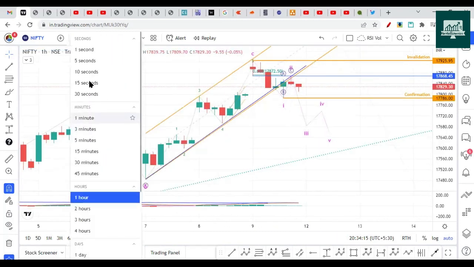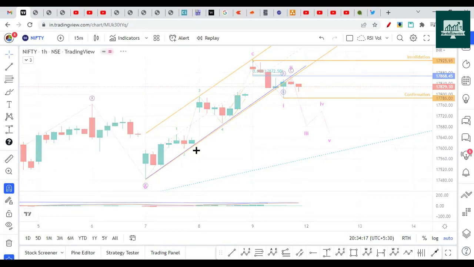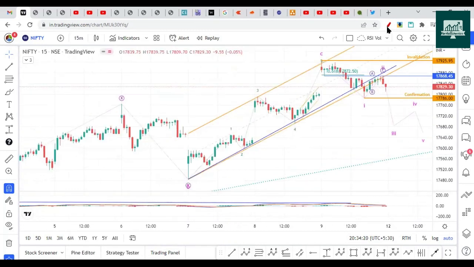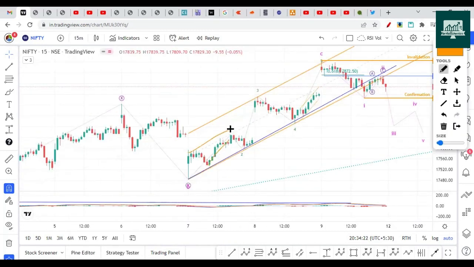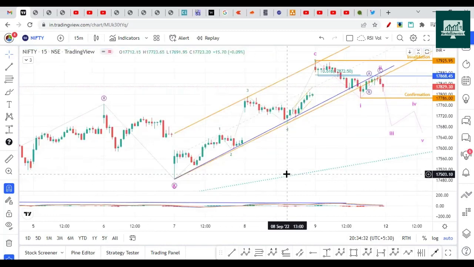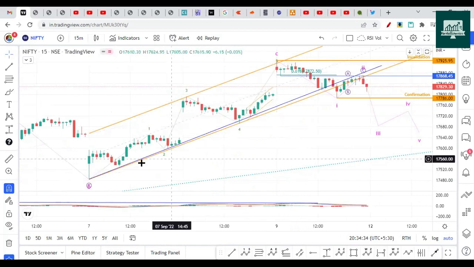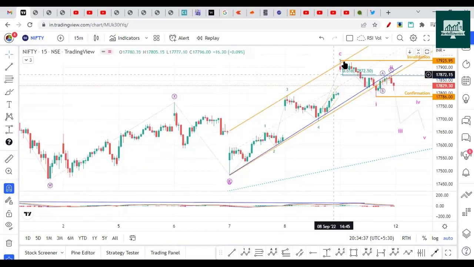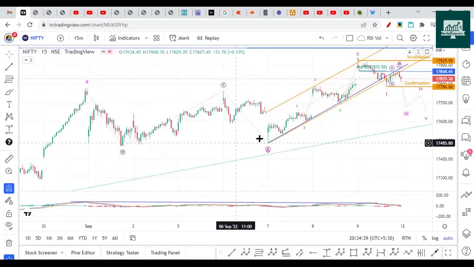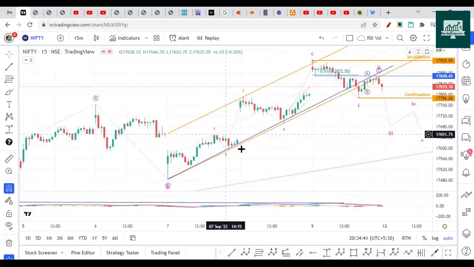So let me go to the 15-minute chart. It will be better to view there. This was looking like a wedge structure with wave 1, 2 completed, 3 completed here with the bullish gap, and then the 4th completed here, and then the 5th wave completed here. So this can be considered as the completion of one impulse structure. This can be wave C or this can be wave 5. This is a 5-wave structure.